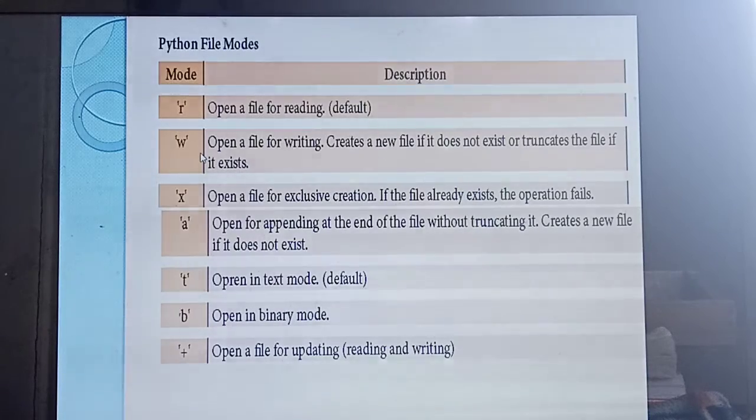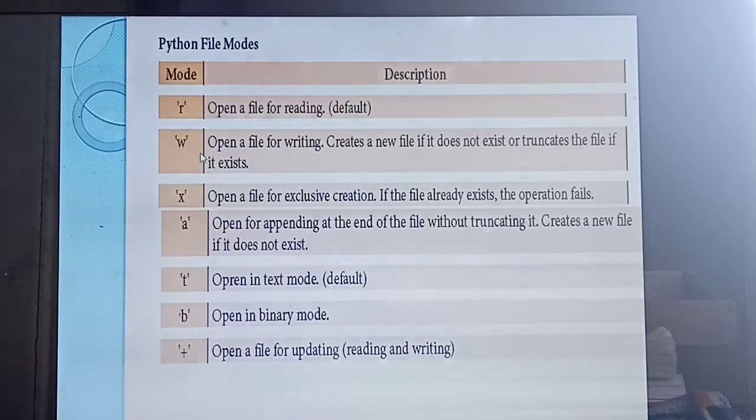Then t means text mode. Open a file in text mode. That's the default mode. Two default modes are there, what are they? Reading mode and text mode. If you are not specifying any mode, automatically the file will open in reading mode and in text mode. If you specify b, that means binary mode. What do you mean by binary?